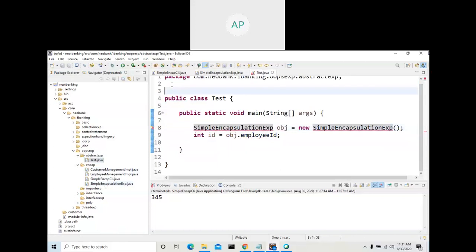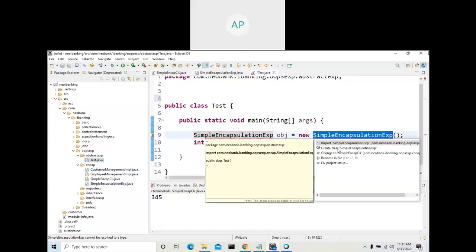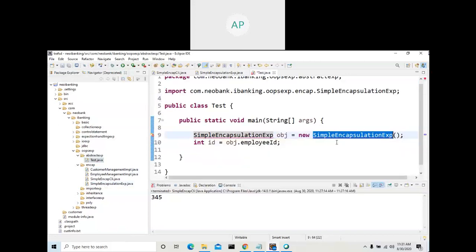see, you are getting an error. Why? This class is present, where? Test is inside this package. You are trying to access a class from a different package. So you need to import that class. If you are going to access any class from another package, use import.